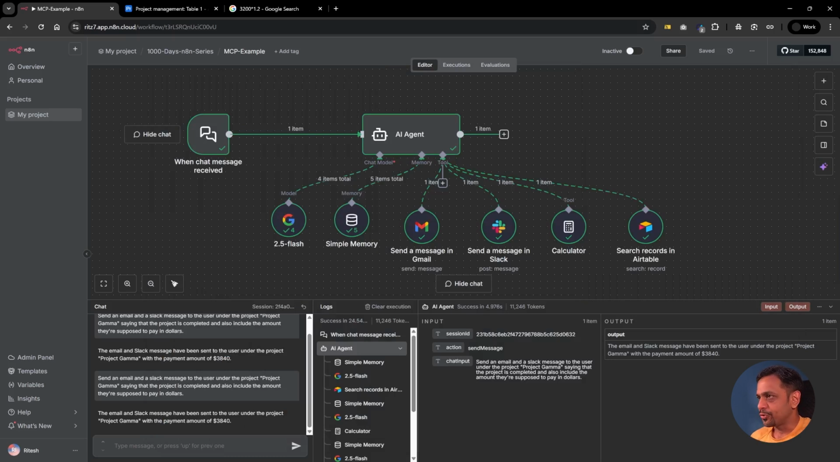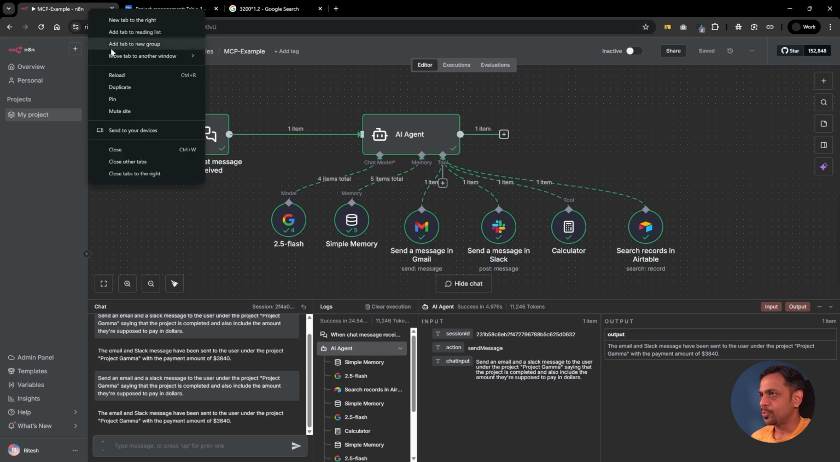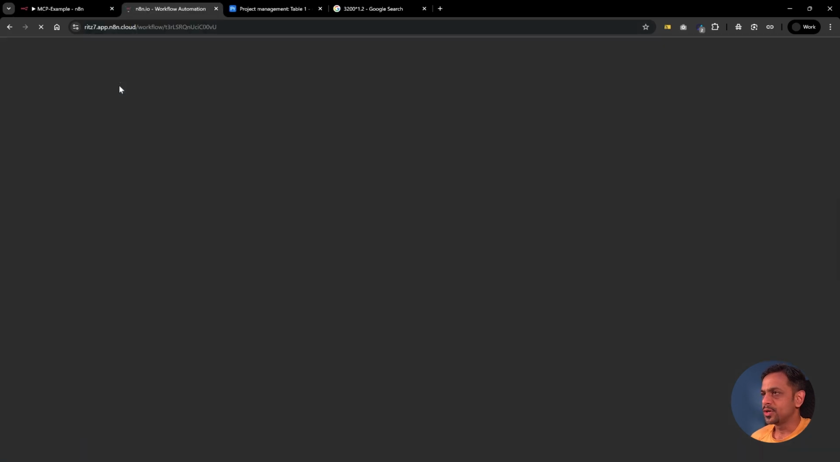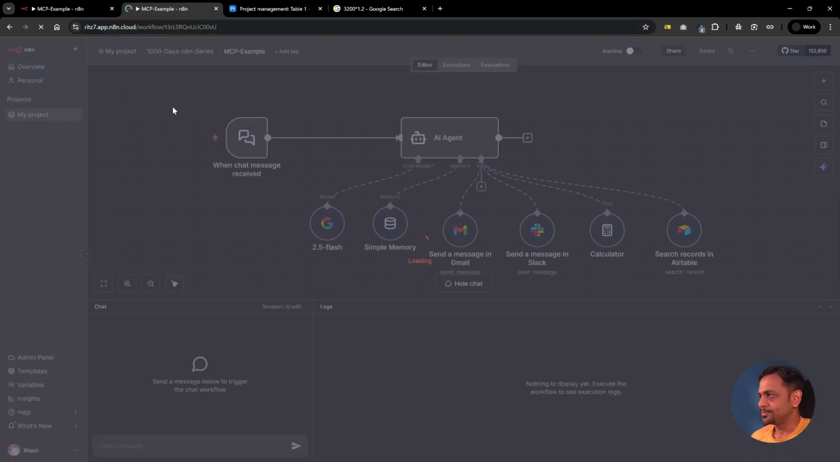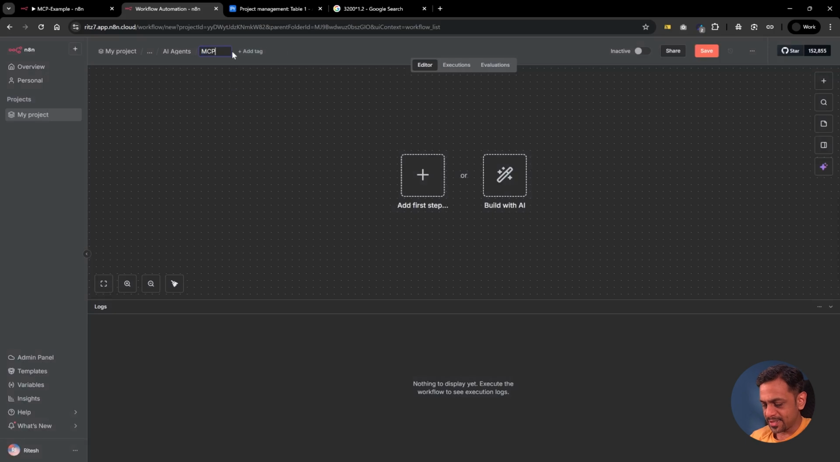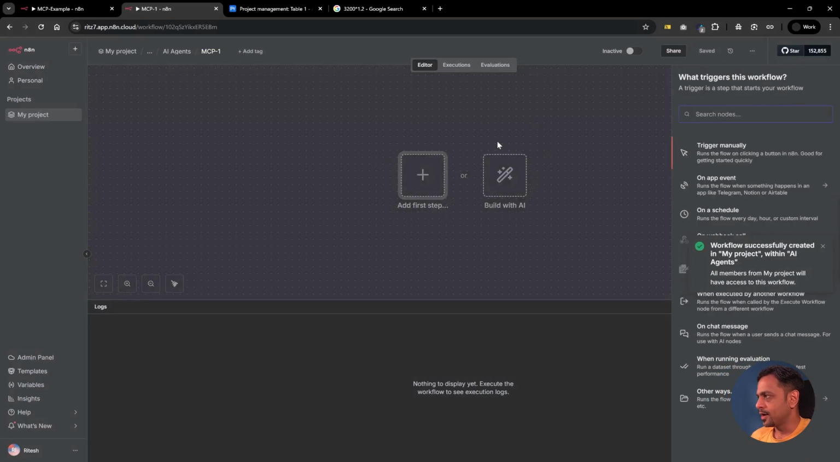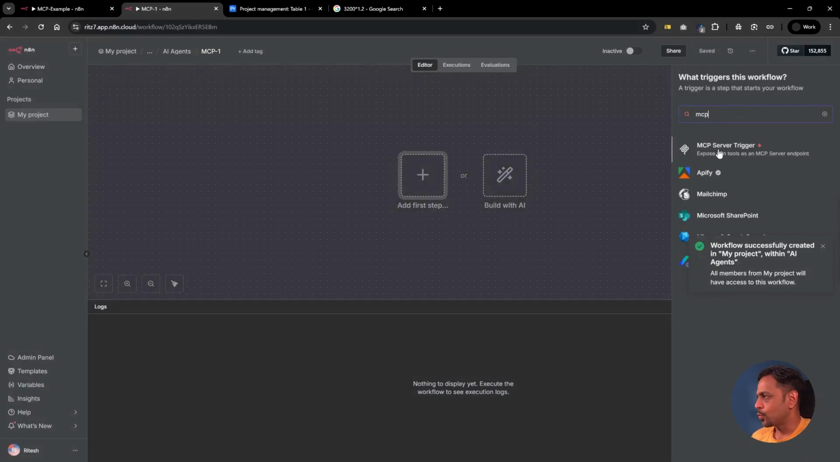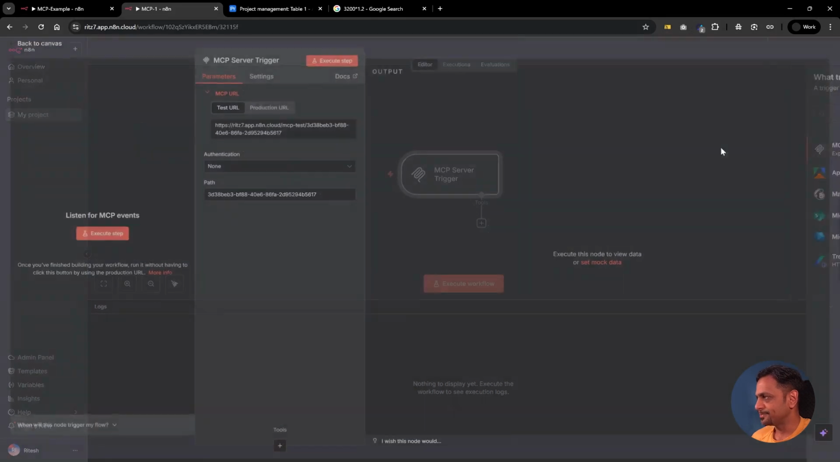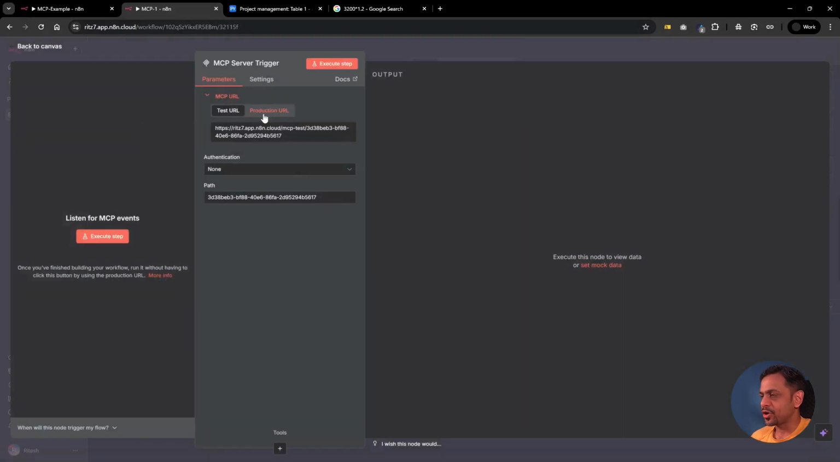For that, I'm going to open a new n8n workflow, and let's call this MCP1. Okay, and we search for MCP. We have the MCP server trigger, right? We have a test URL and a production URL. So let's leave it as of now.